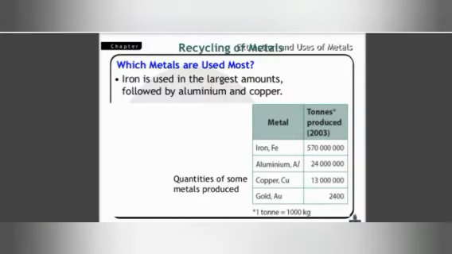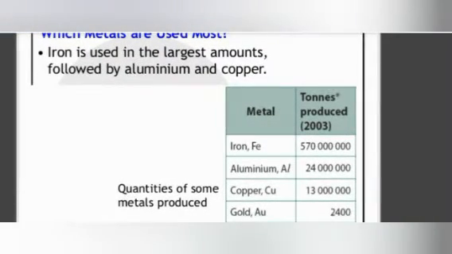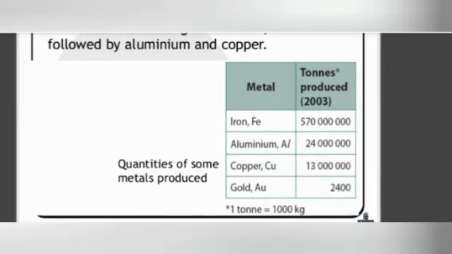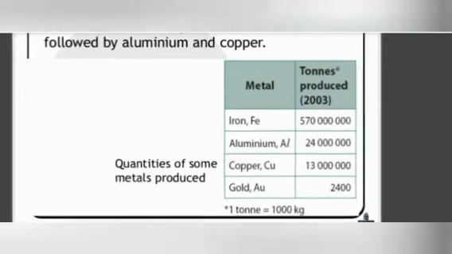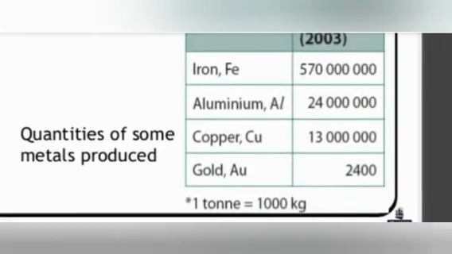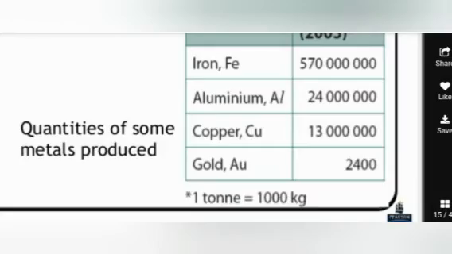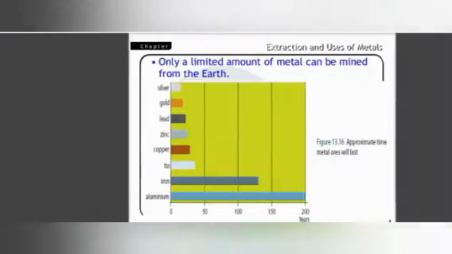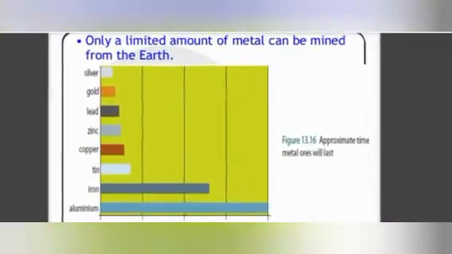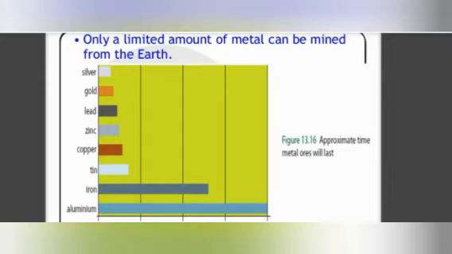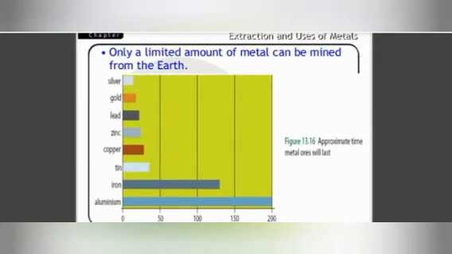Now if we talk about which metals are used most, iron is used in the largest amount, followed by aluminum and copper. So the quantity of some metals produced: iron is produced in this many tons, aluminum in this many tons, copper in this many tons, and gold in this many tons. Okay, 1 ton has 1000 kilograms. So if we take some survey, aluminum is the most limited amount of metal which can be